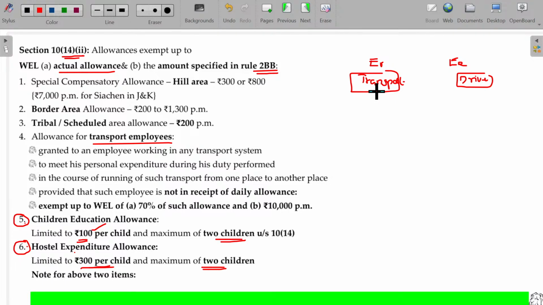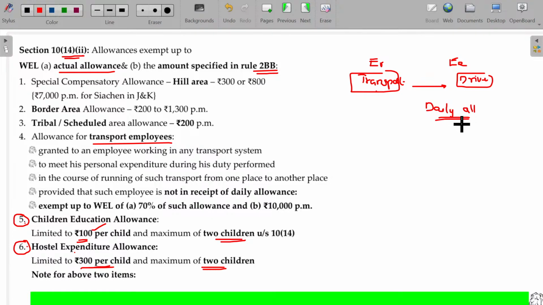So the lorry driver and the truck driver will travel a long distance, and during the travel, of course, lots of spending will be there. Most of the cases, it may be cash spending also, right? So there may be network problems and all, so he always demands the cash. So he will be given a benefit here, daily allowances, whatever the allowances given to that employee by this employer is called transport employees allowance. Allowances for the transport employees, named usually daily allowances.